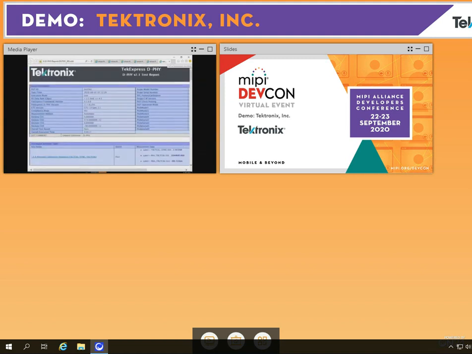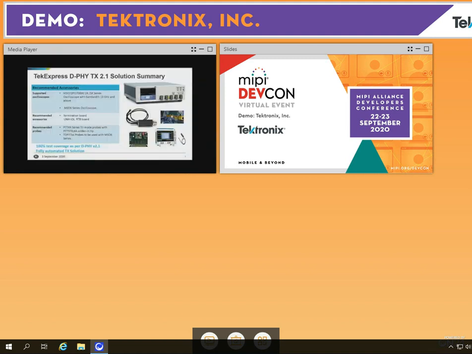Here is the summary of the recommended setup. A 13 GHz or higher bandwidth oscilloscope is recommended to perform D-PHY 2.1 compliance measurement. Users can also perform D-PHY 1.2 compliance measurement on an MSO 6 series oscilloscope.